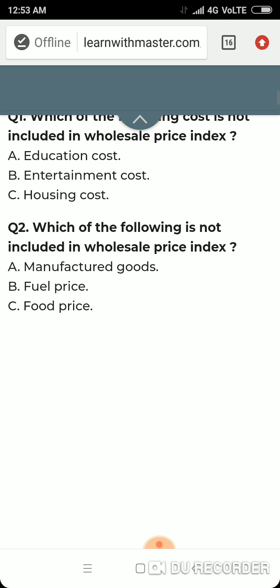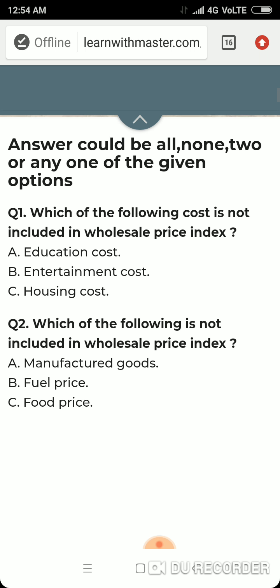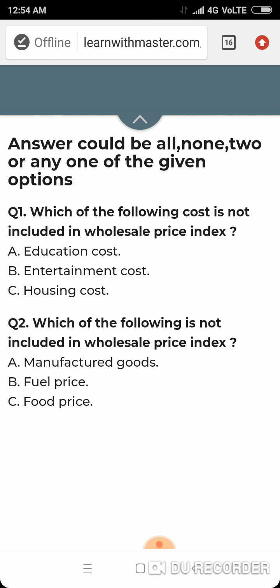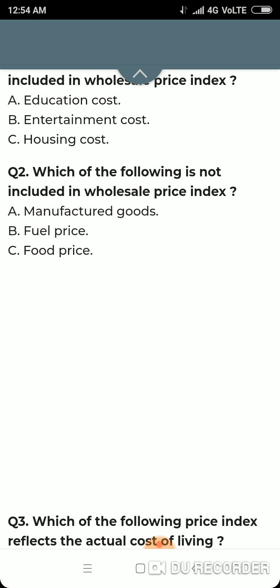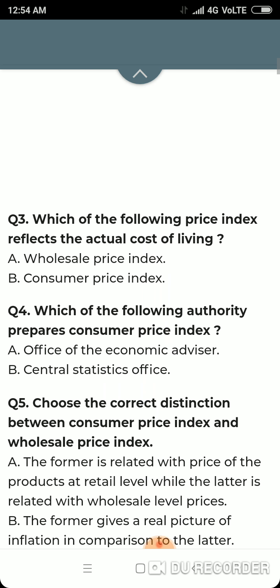Keep this in mind that manufacturing, fuel, and food price, these three consist of the basket of commodities or prices in wholesale price index, but wholesale price index does not include the cost of services. That is why the options of the first question, education, entertainment, housing, are not included in wholesale price index, while the basket of wholesale price index includes manufactured goods, fuel price, and food price.